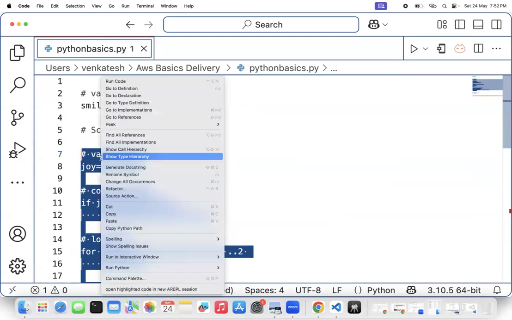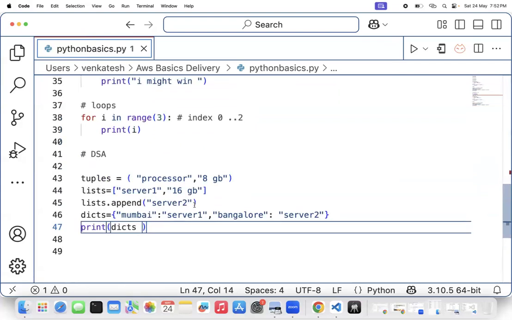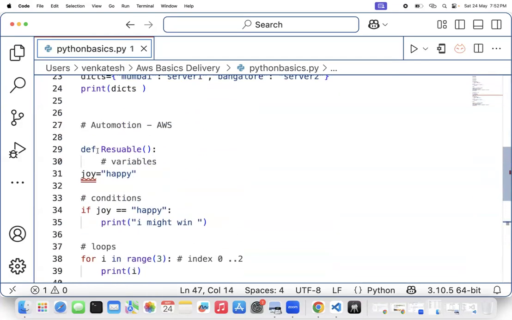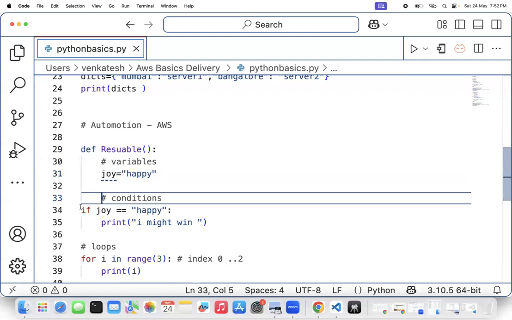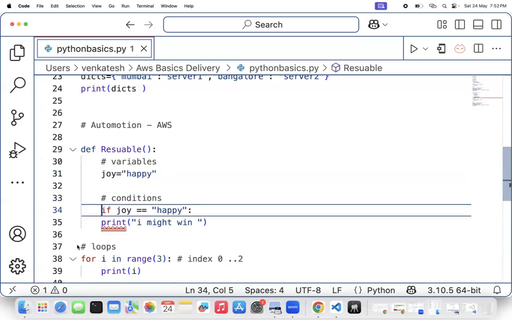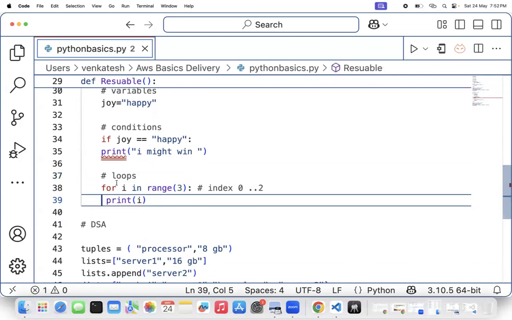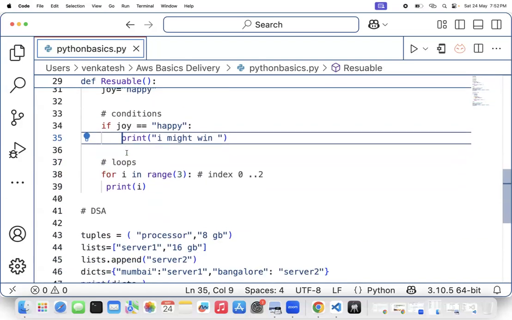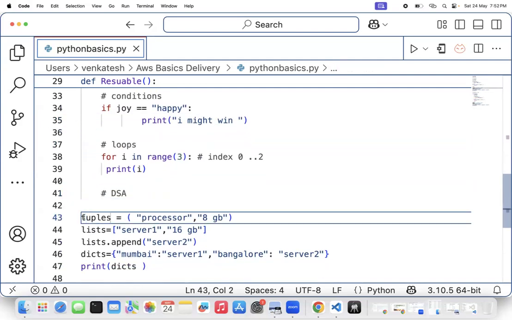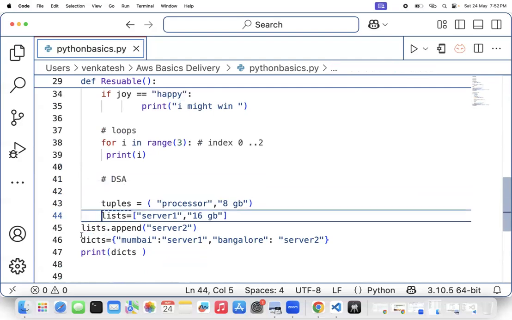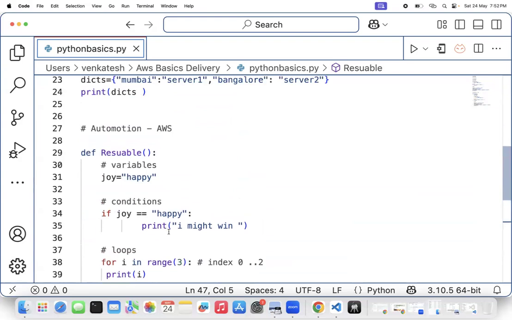Now you might get a question, Venkatesh, which is the better approach of coding here? I will write a function called reusable, and inside this I'll use indentation to align this code, because all this code belongs to this function. Now why should I do this? Any audience here who wants to answer this? Why should I write like this? What benefit do I get if I automate this code into functions or classes? Anyone? Come on, audience. Okay, I don't want to code again, that's one thing.